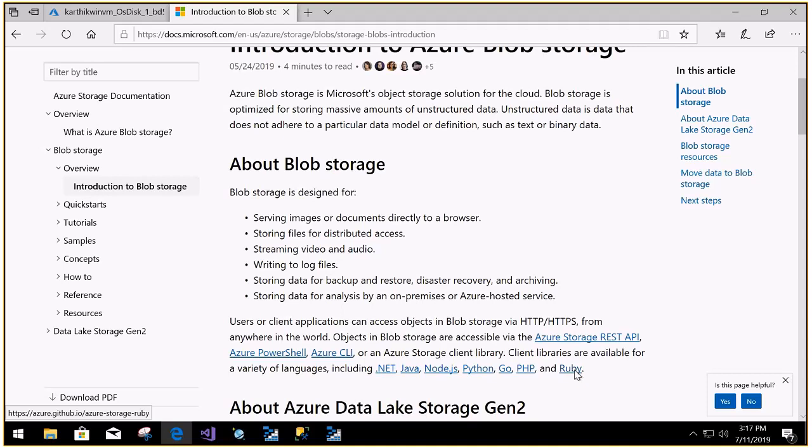In this blob storage, we have two types of blob. One is block blob, another one is the page blob. When you're talking about blob as a generic one, we have two blobs, block blobs and page blobs. Under the blob storage, we can store only the block blobs. Then we'll see the page blobs.